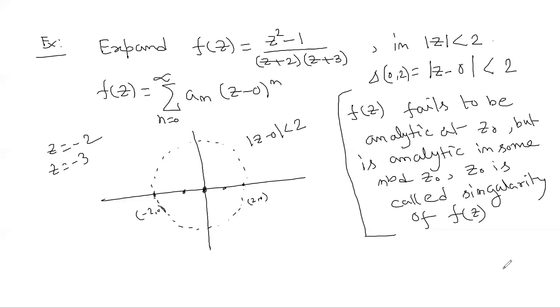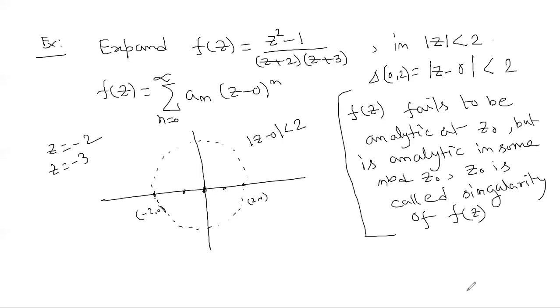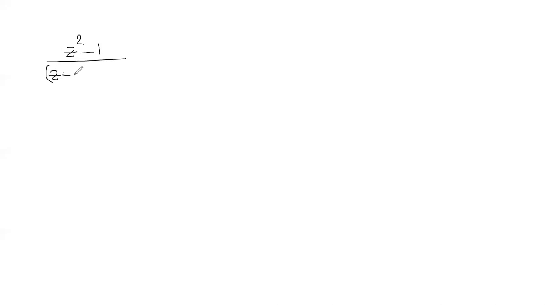So for this function, (z^2 - 1)/((z + 2)(z + 3)), which is analytic in the given disk, let us break this into partial fractions. According to the rule you already know, the powers of numerator and denominator are the same, so we have to add 1.